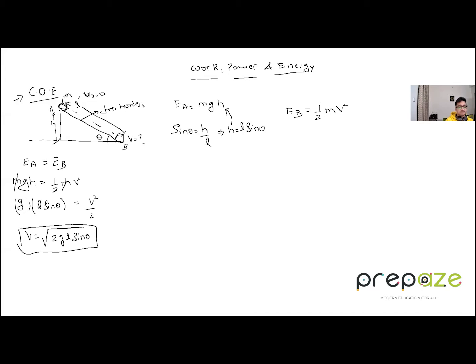See, the question becomes extremely easy when we use conservation of energy. You can use equations of motion also to solve this question, but it is not always applicable, right? You can use equations of motion only when the acceleration is constant. But this conservation of energy principle is always applicable. So whenever a question involves things like height and velocity, try to first use the energy conservation principle. The conservation of energy is valid always, but the idea may not be convenient for some questions. So that was conservation of energy on an inclined plane and how to solve it.